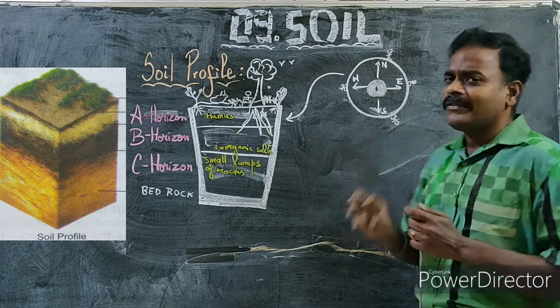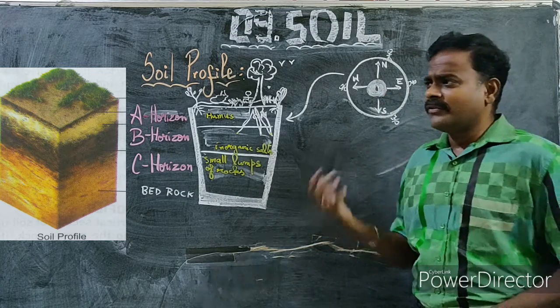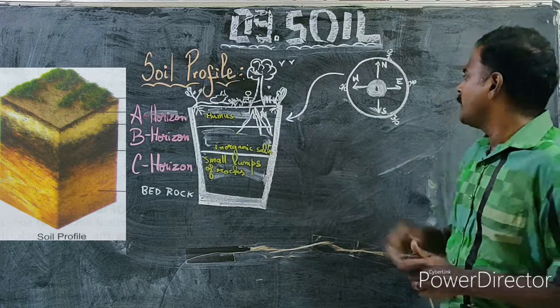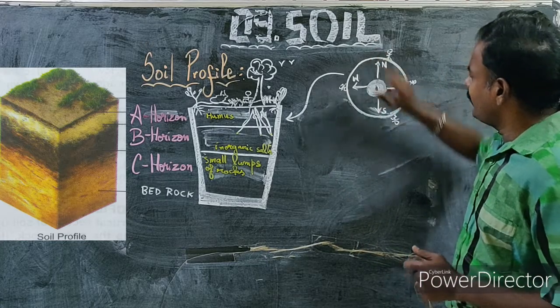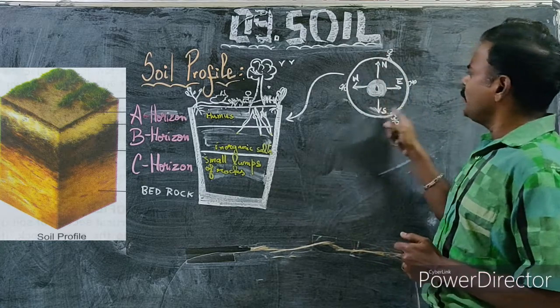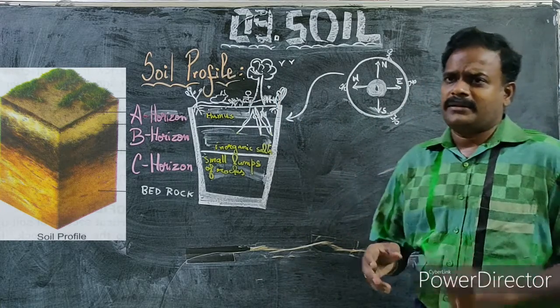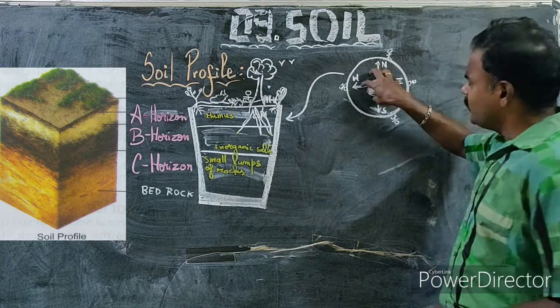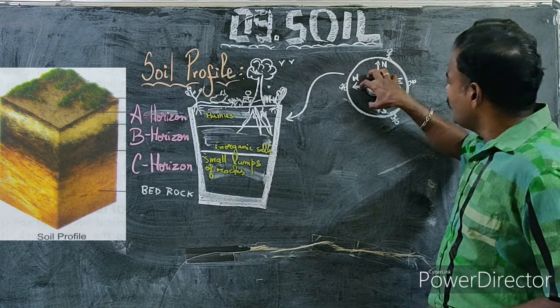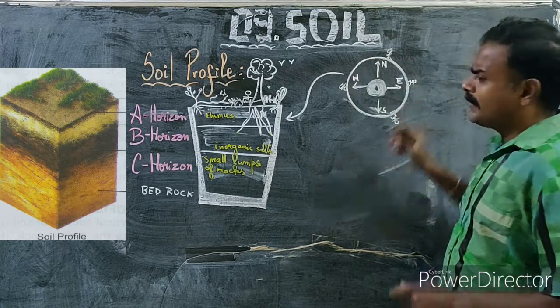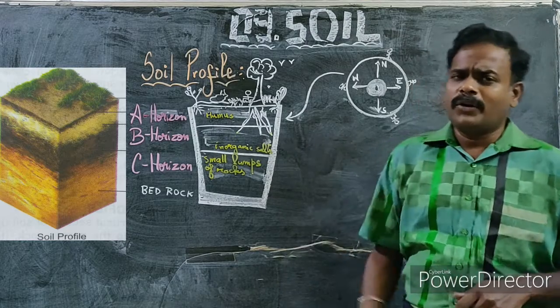At the center you have the core, which comprises lava. When you move away from the center, you come across soil or rocks. Actually, at the base you will find more rocks, and as you move away from the center, you find the presence of soil.